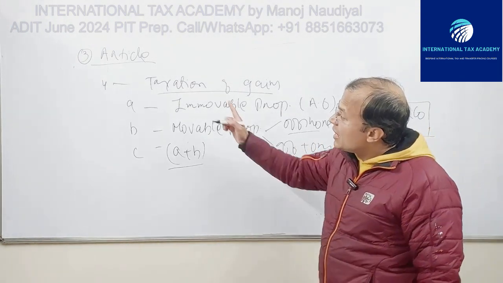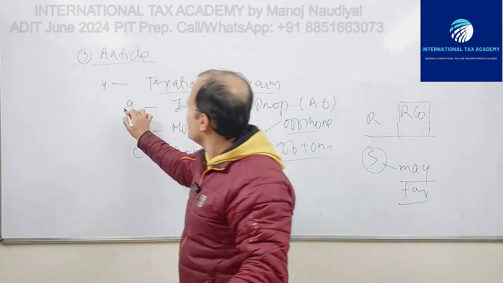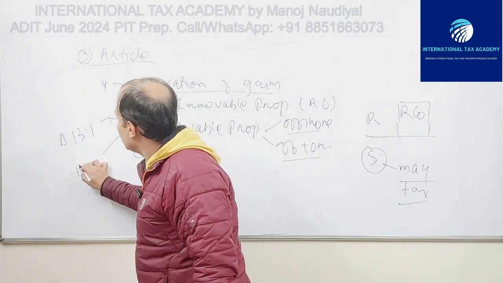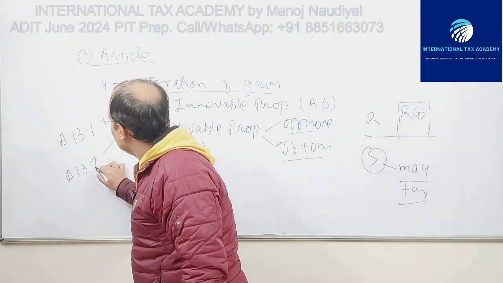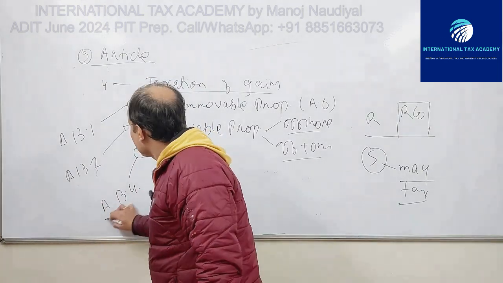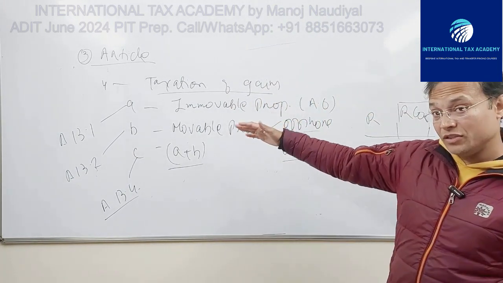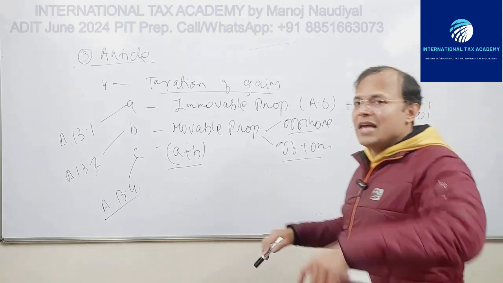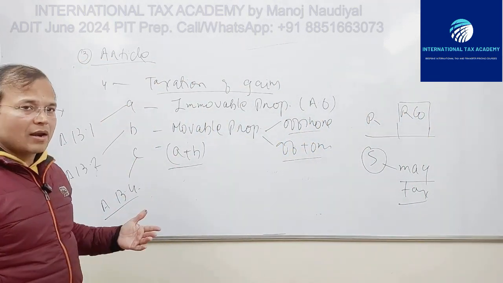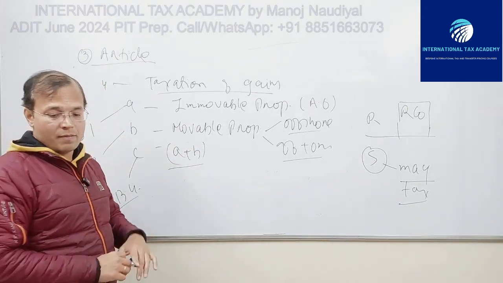And you would find that this fourth paragraph is very much similar to Article 13. This A is similar to 13.1, Article 13.1. This B is similar to 13.2, and this C is similar to 13.4 article of the OECD Model Tax Convention. Fine. In each of these three cases, S may tax these gains. Fine. So these are all the 4 paragraphs of this proposed PE article. The key highlight is a lower PE threshold, right?